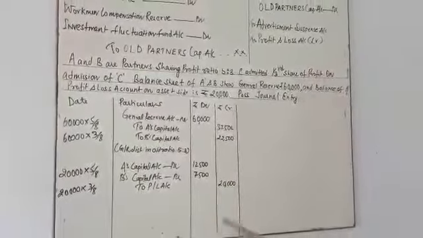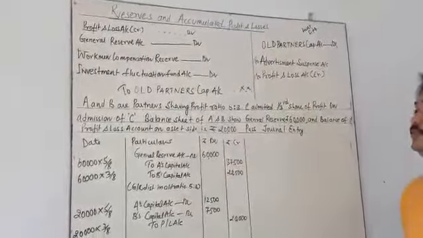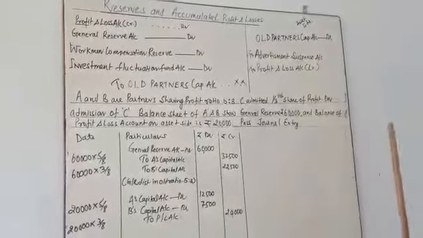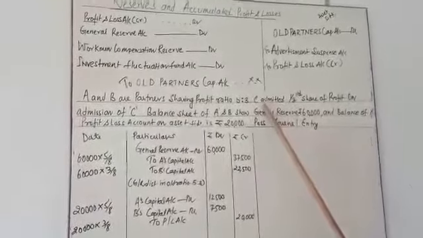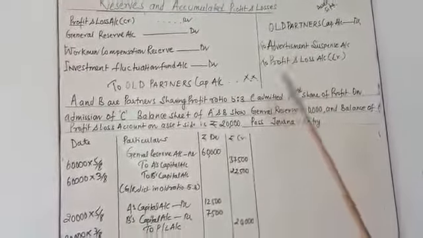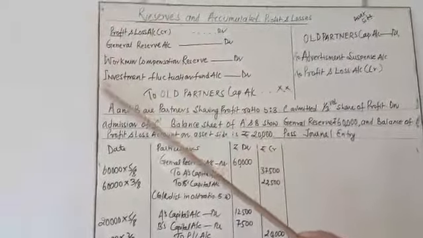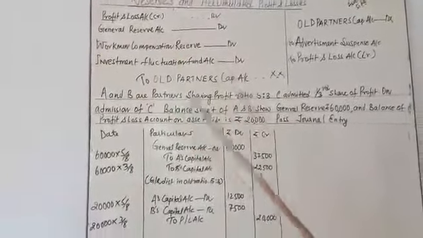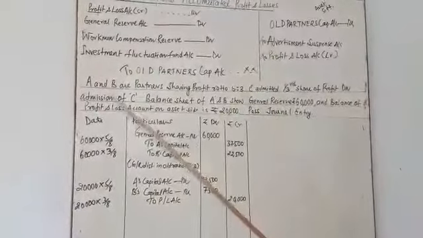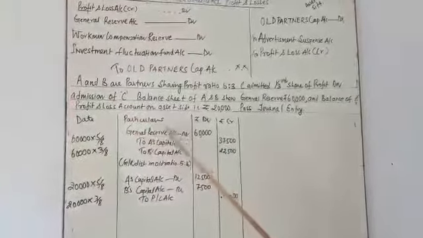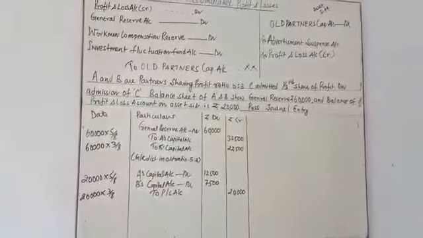What is the meaning of why the general reserve and accumulated profit are going to be distributed? Because before the admission of any partner, in this case C is not going to be liable to pay any sort of loss, and C is not going to acquire any reserves and profits that were earned before. So before the admission of any new partner, the old partners distribute profits, losses and reserves among themselves. I hope you understand this topic.